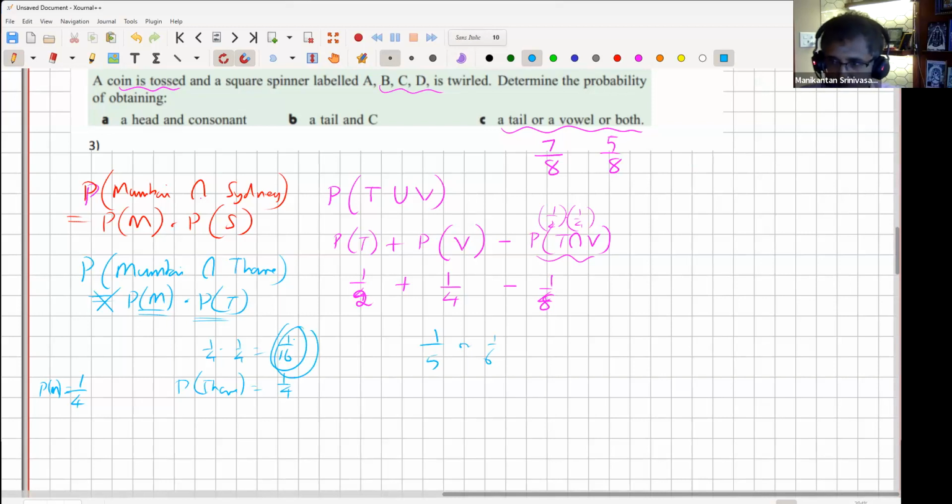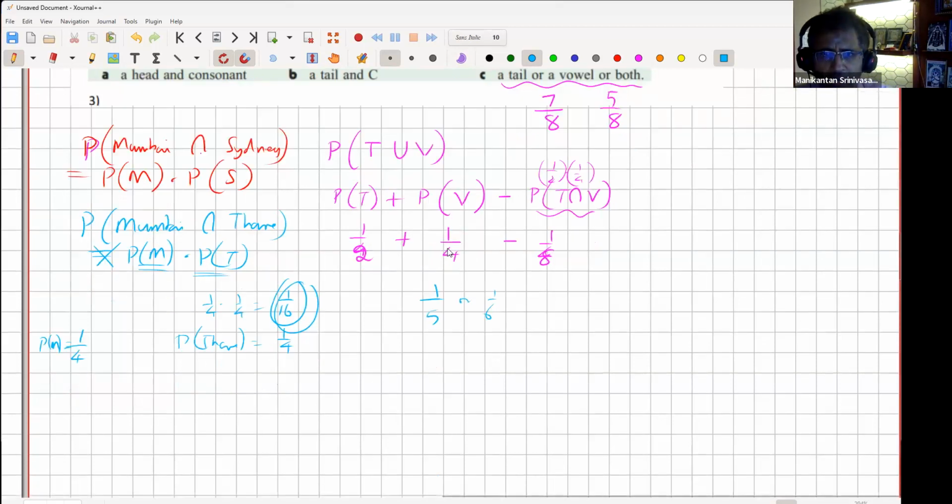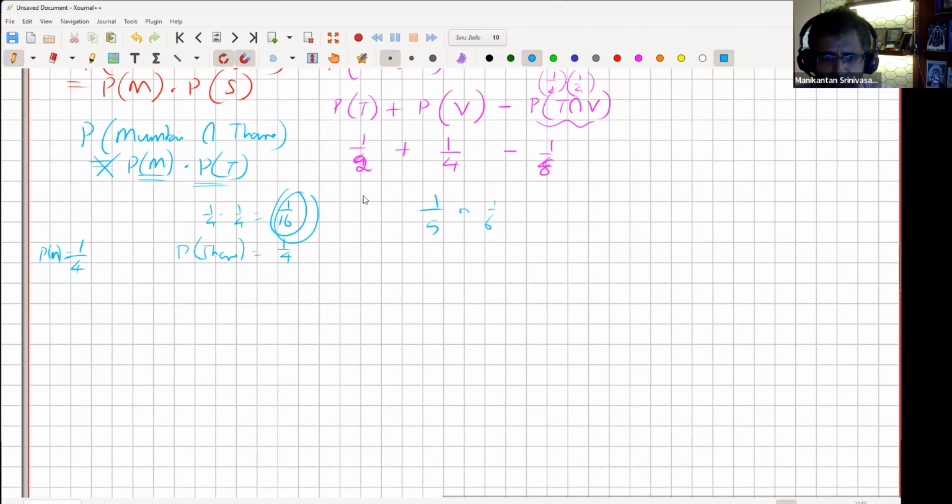And to your point, how do I find that out? You cannot immediately find this out. You need to be given something called correlation to find out. But it's enough to know that you cannot find out with just this information. Most of the problems you are dealing with are going to be independent, which is why you keep saying an independent experiment. That way you can safely multiply the probabilities. Okay, all right, that was that question.